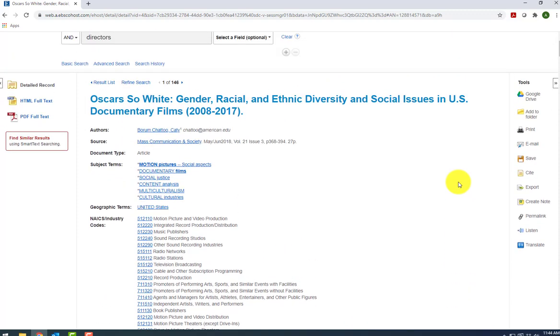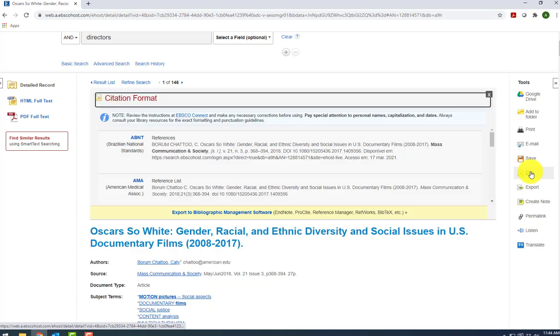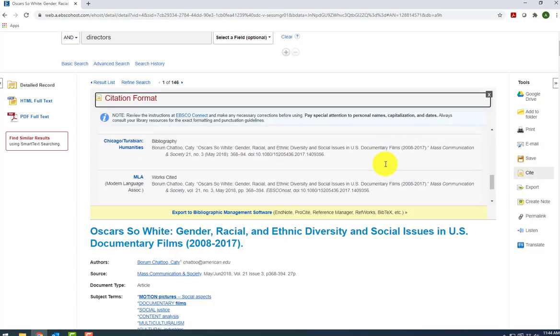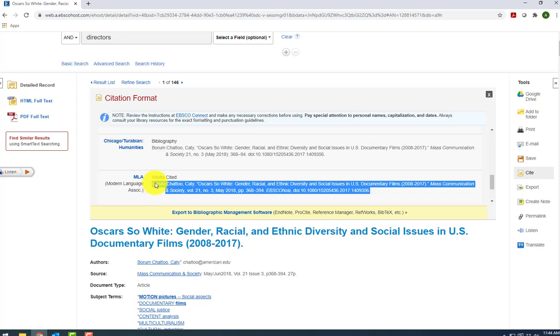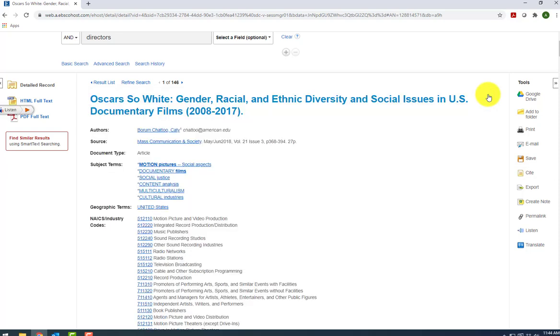Another helpful tool here is the Cite button. Click this to get the MLA citation for the article, which you can copy and paste into your annotated bibliography. Just be sure to check over the citation and make sure everything is correct.